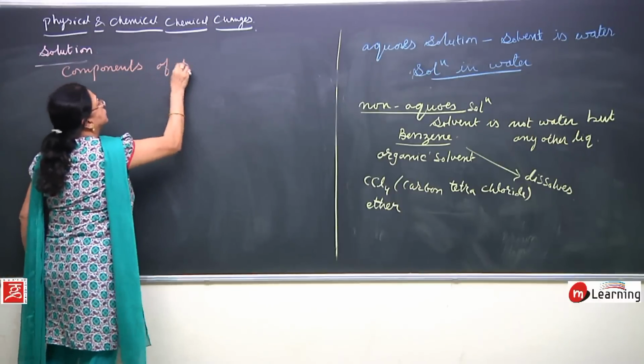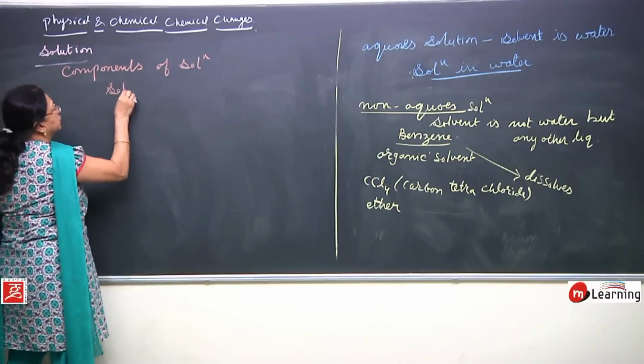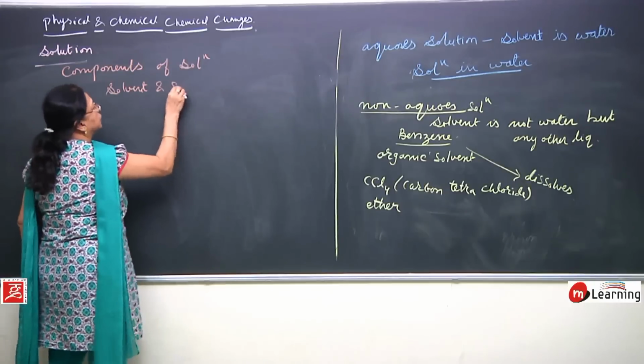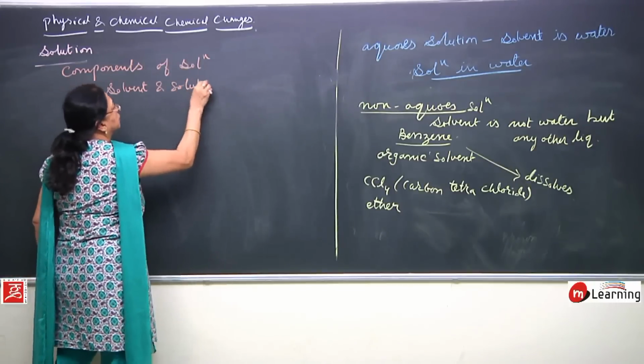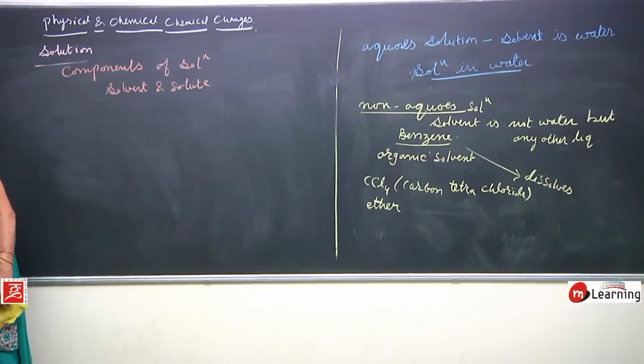What is a solvent and what is a solute? Just now I have told you.